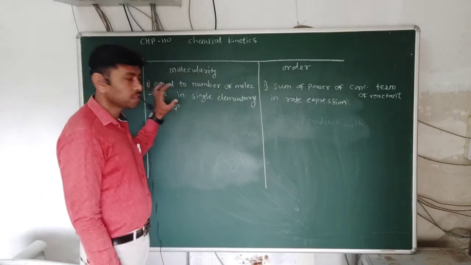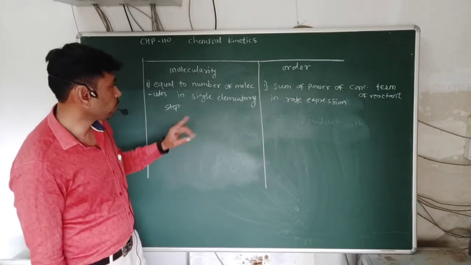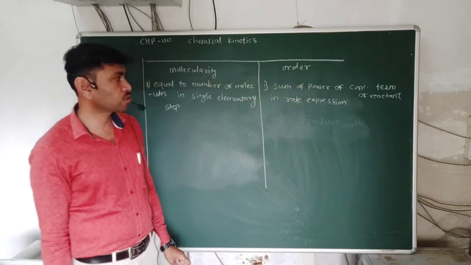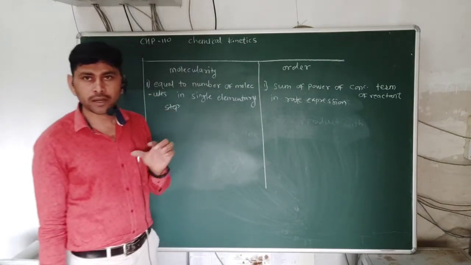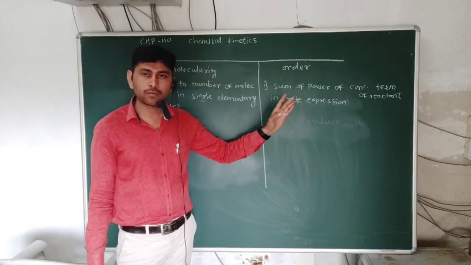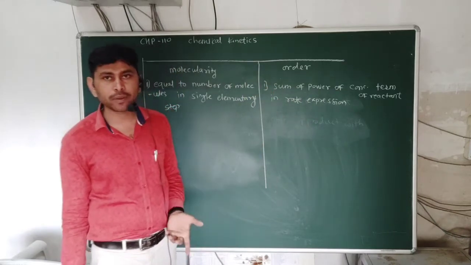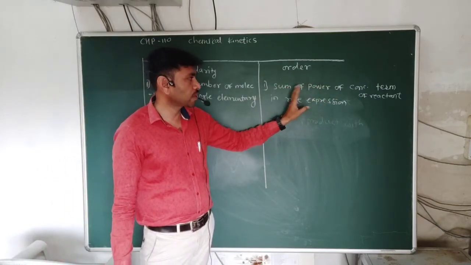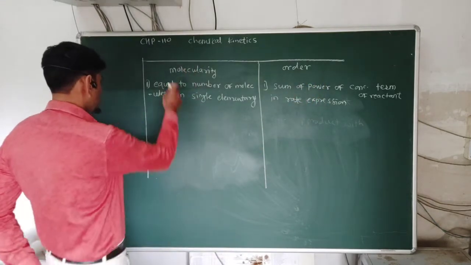Molecularity is the number of molecules involved in a single elementary step, and the order is the sum of powers of the concentration terms of reactant in the rate expression. The rate law defines the relationship between the rate of reaction and the concentration of reactant. In that rate law we express the concentration of reactant molecules in terms of powers, which are experimentally determined, and the summation of the powers is the total order of that particular reaction.